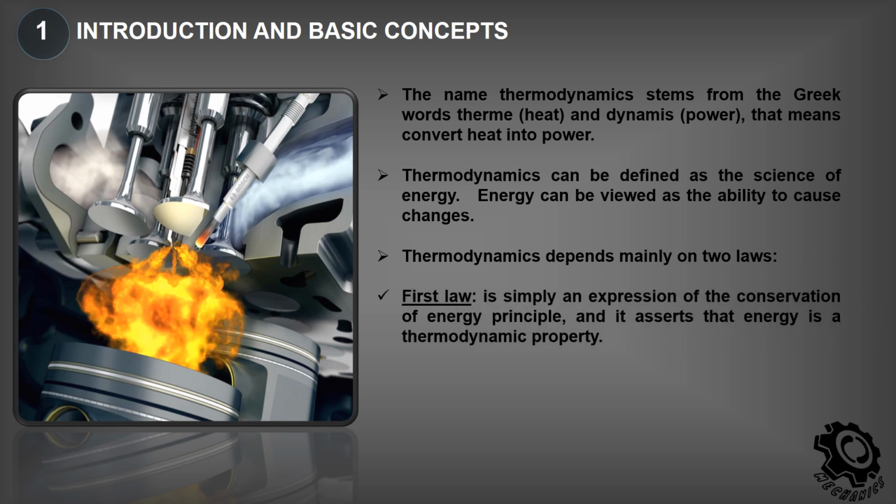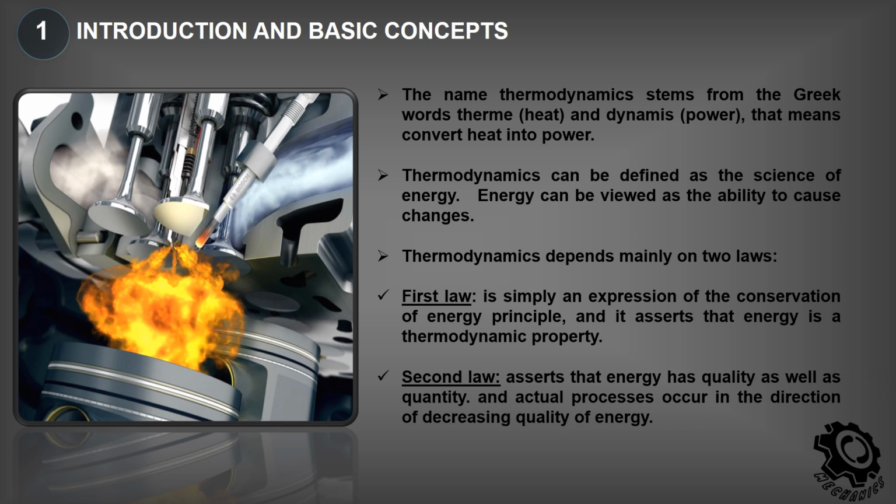First law is simply an expression of the conservation of energy principle, and it asserts that energy is a thermodynamic property. Second law asserts that energy has quality as well as quantity, and actual processes occur in the direction of decreasing quality of energy, increasing entropy. There are two statements for the second law of thermodynamics.